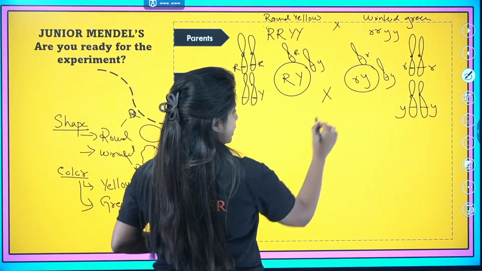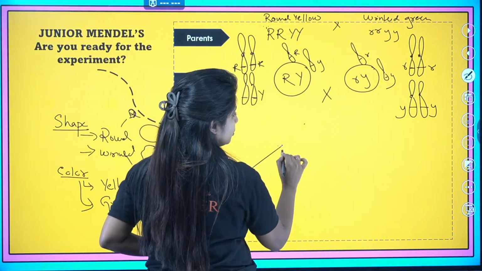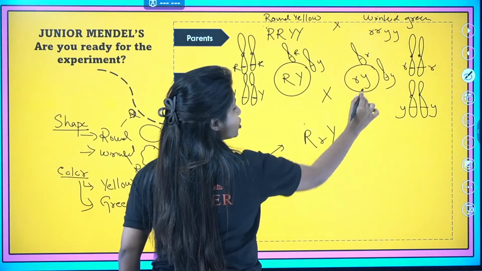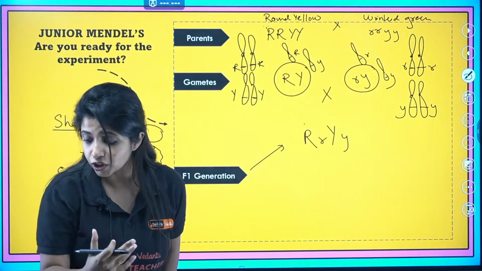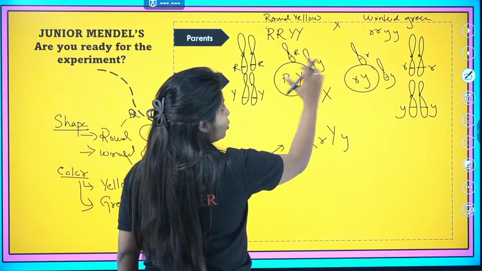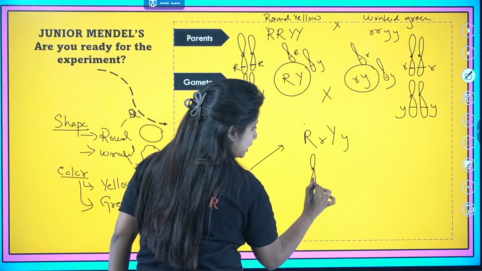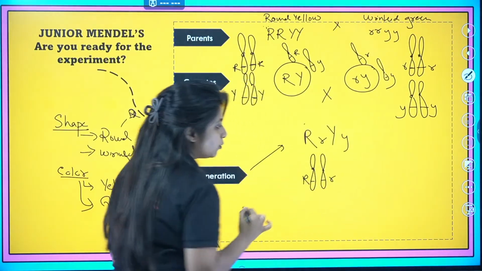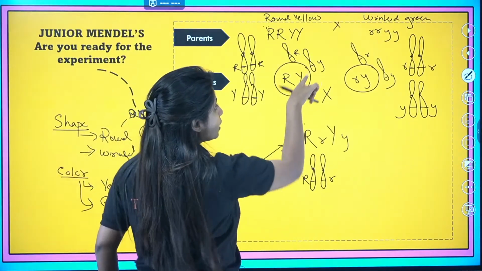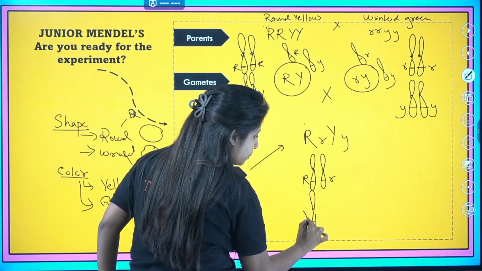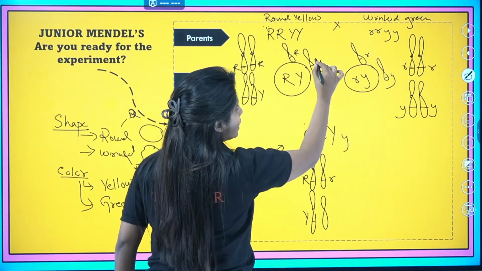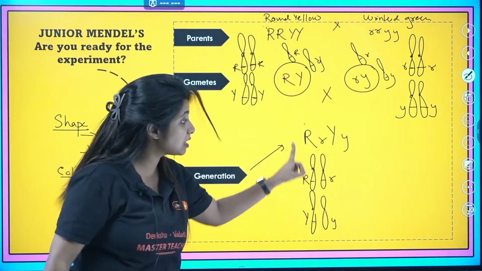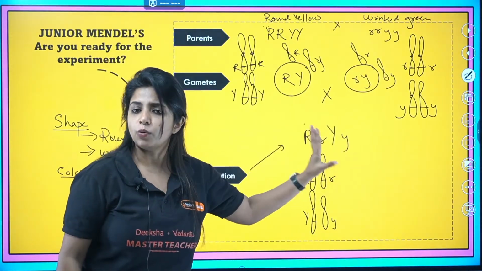Listen to me carefully. Capital R. The first generation, what do I get? Capital R from here, small r from here, capital Y from here, small y from here. Now you have to use your imagination, and it's very, very simple. You had got this chromosome containing capital R, right? You're going to get a chromosome from this gamete also. This time it is containing what? Small r, right? From here you get a chromosome carrying capital Y. From here you're going to get a chromosome carrying what? Small y. So that is how we get capital R, small r, capital Y, small y.